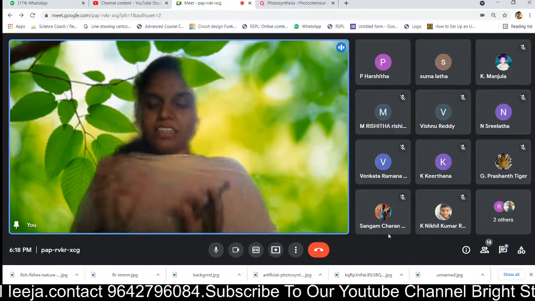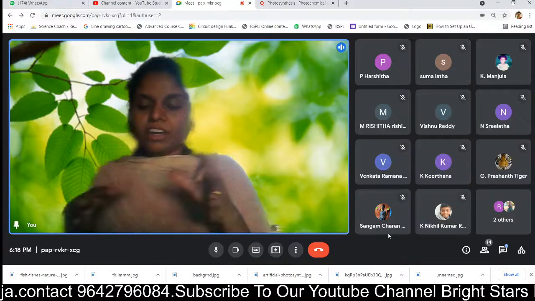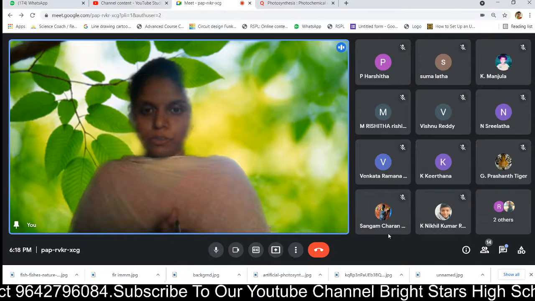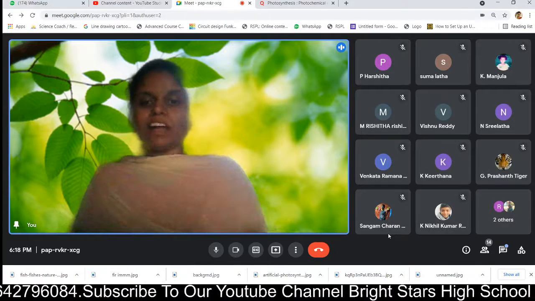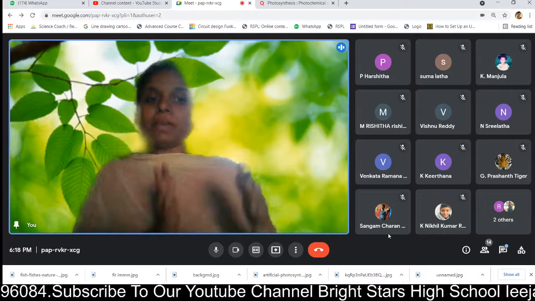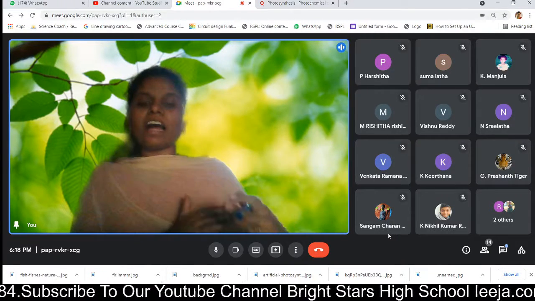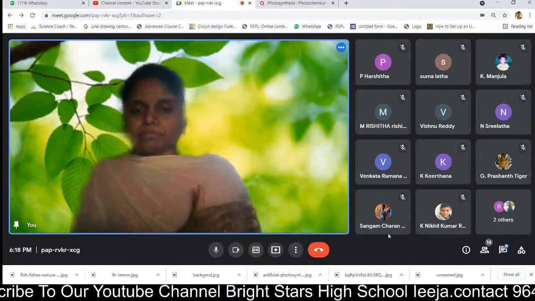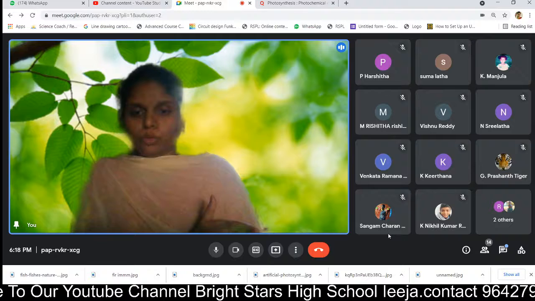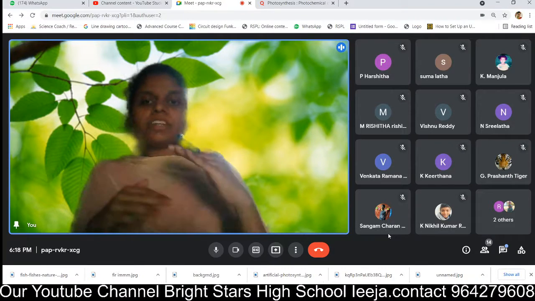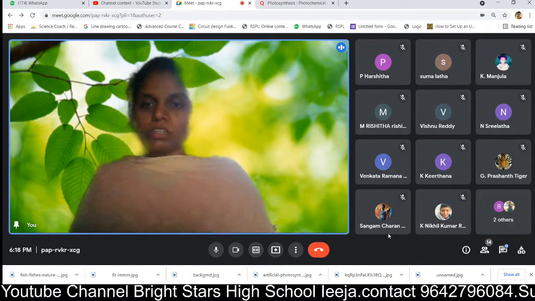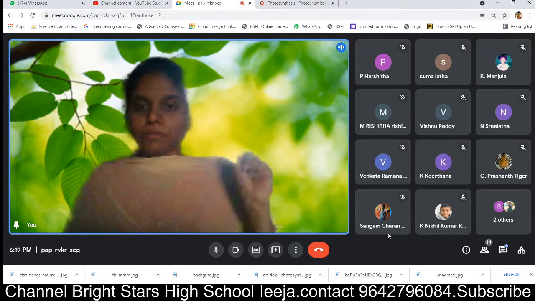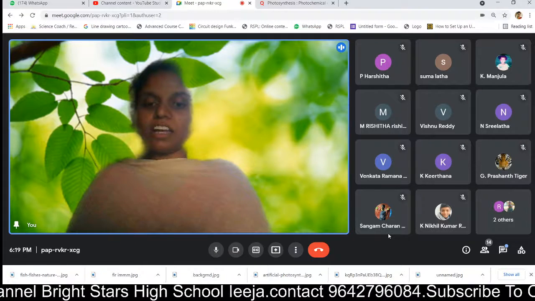These are the simple compounds and they combine together in the presence of sunlight and with the help of chlorophyll. They give us the organic molecules. Complex organic. Complex means what? Higher level of the molecules. A very higher level of molecule, it is glucose. Okay, so the total thing, from where do we get all this? The main source of energy for photosynthesis to happen is the sunlight.